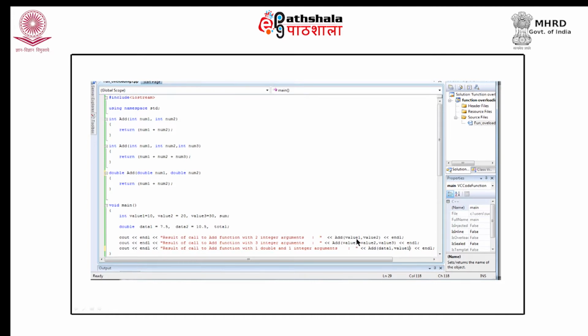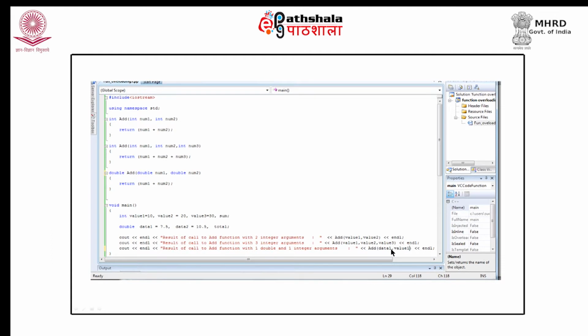This call is clearly a case where it has to be bound to this particular function. Similarly, in the second call we are passing 3 integer values. So, there is no ambiguity. This call clearly is to be bound to the second one. But if you look at the third call, here we are providing 2 arguments, but the first one is a double value and the second one is an integer value. So, when the first one is double and the second is integer, you see that there is no add function which has 2 arguments wherein the first one is double and the second one is integer.